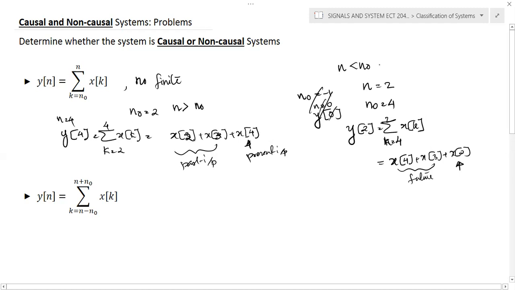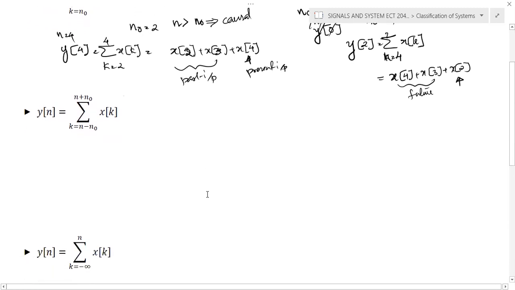So here the system is written as non-causal if n is less than n0, but if n is greater than n0, we can call the system causal. So two possibilities you need to evaluate. And now we'll move to the next question.